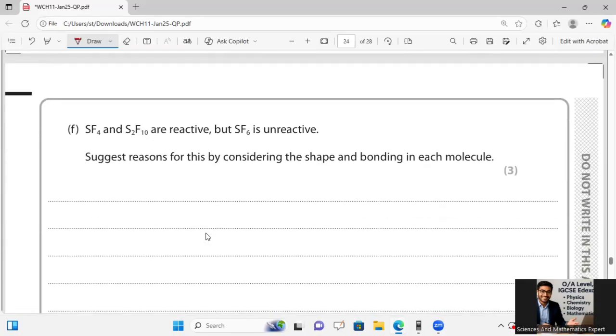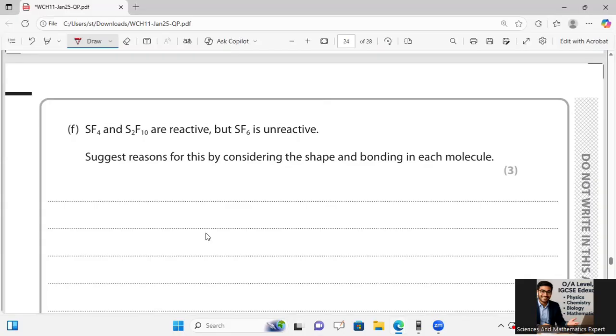Okay, the last part of this question, he is saying SF4 and S2F10 are reactive, but SF6 is unreactive. So give a reason why, by considering the shape of the bonding molecule over there. So I will say SF4 has one lone pair of electrons on the sulfur.